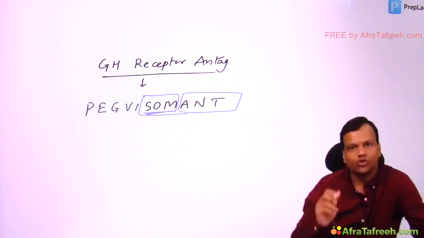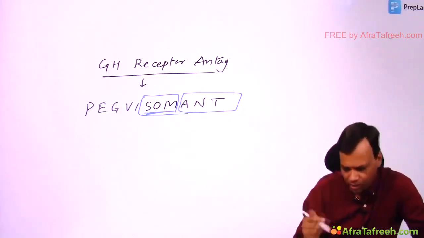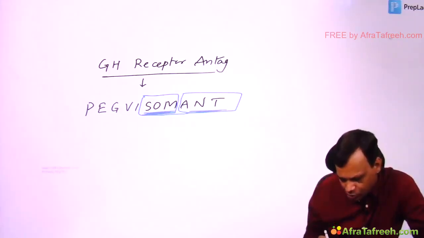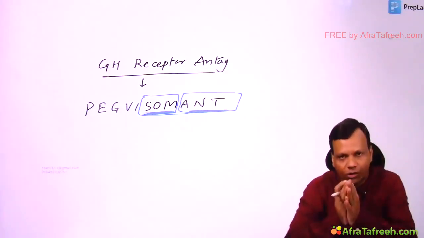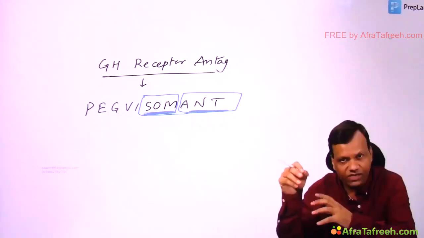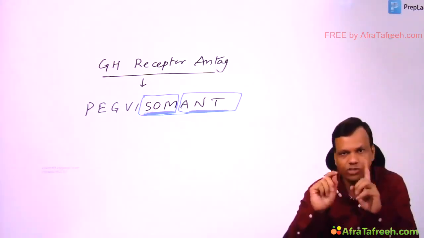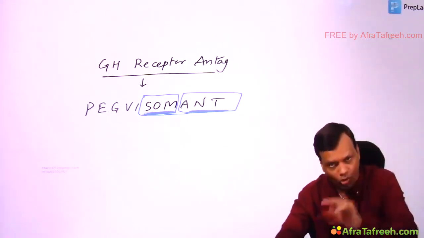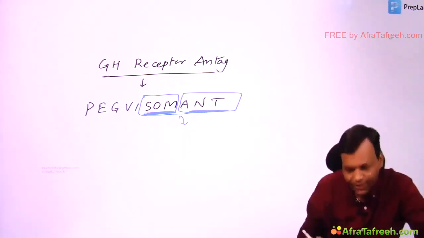Soma stands for somatotropin. Somatotropin means growth hormone. Ant means antagonist. So it is a somatotropin antagonist, meaning growth hormone antagonist. Remember, do not confuse it with somatostatin antagonist. It is not somatostatin antagonist. It is somatotropin antagonist. So it is used in acromegaly.